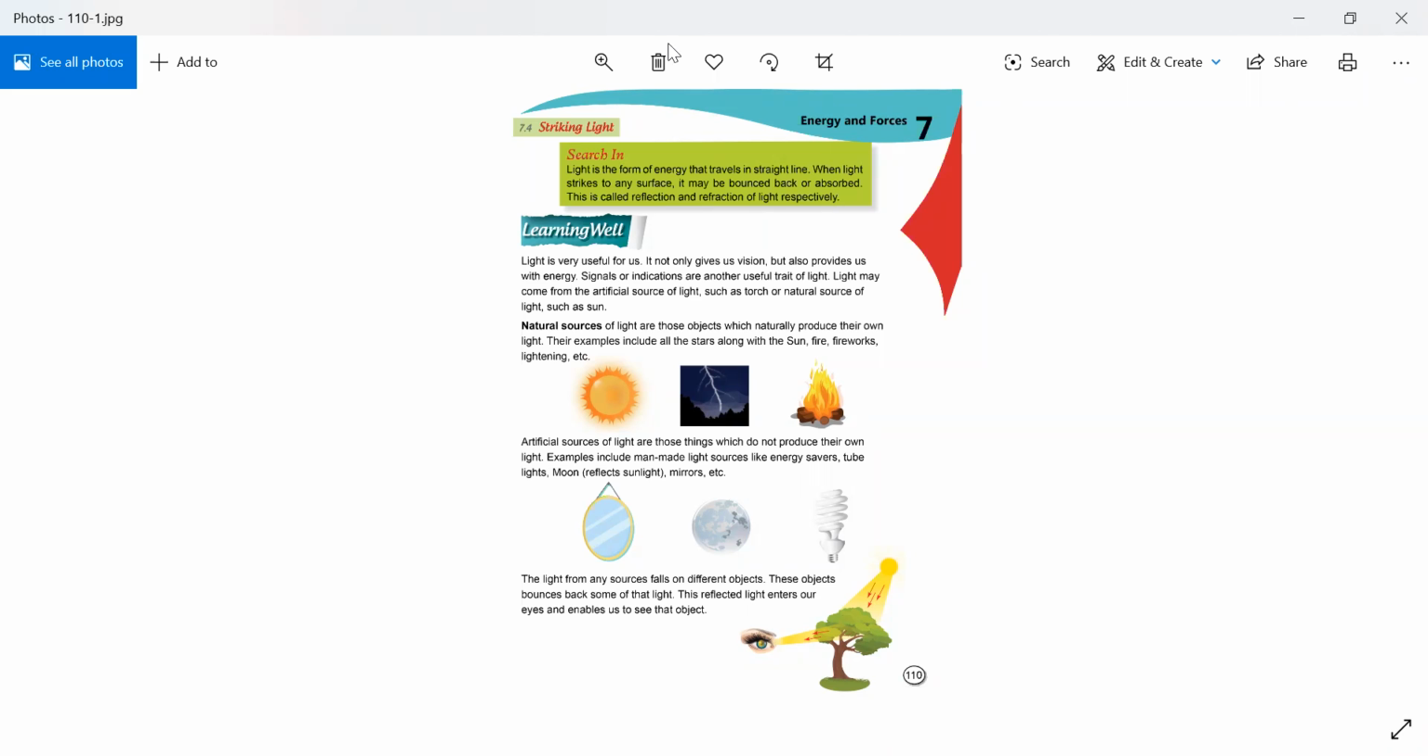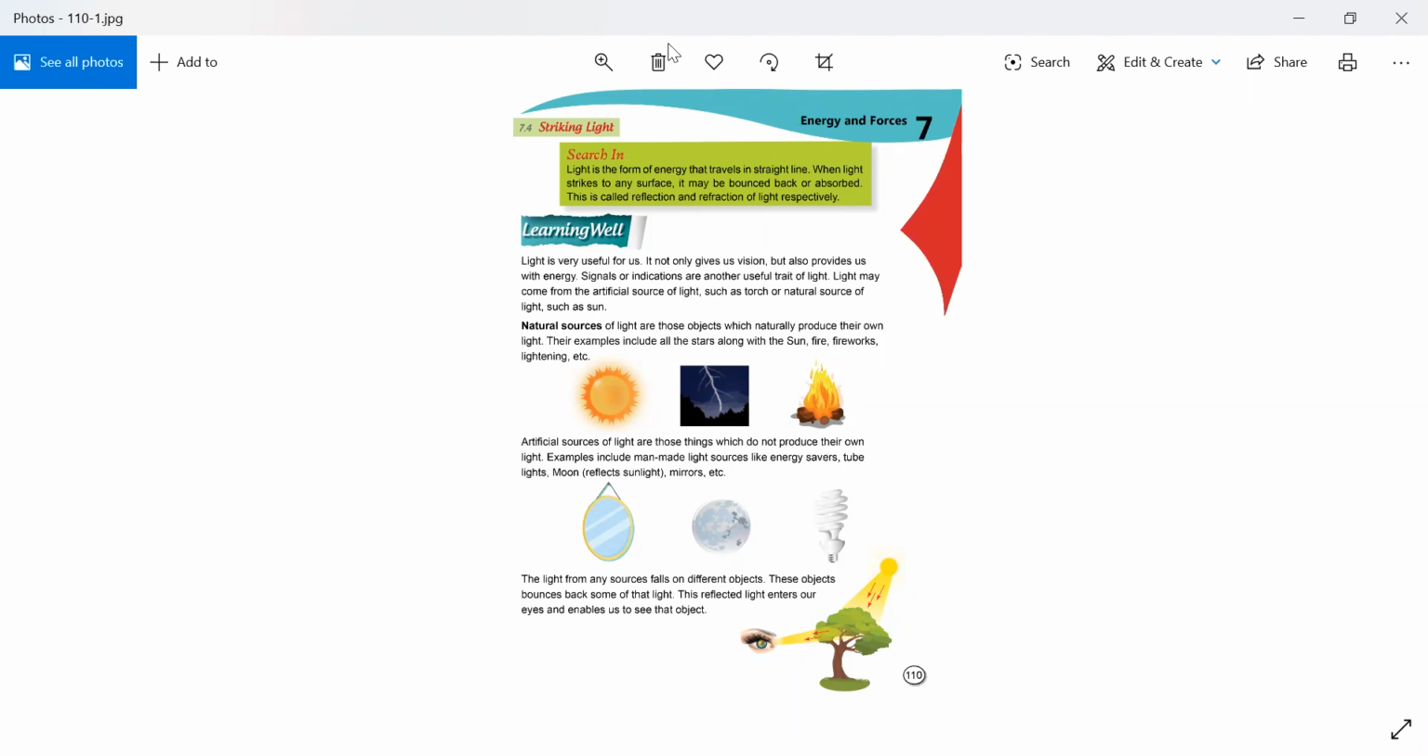But what about artificial sources of light? Artificial sources of light are those things which do not produce their own light, which are man-made. As I told you, artificial sources of light are those lights which are not natural, which do not produce their own light, but they are man-made light sources. For example, energy savers, tube lights, moon, mirrors, etc. They all are artificial sources of light. We can get light from them, but they actually do not produce their own light.